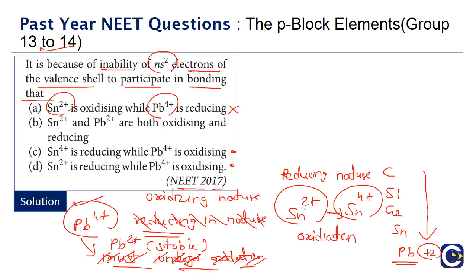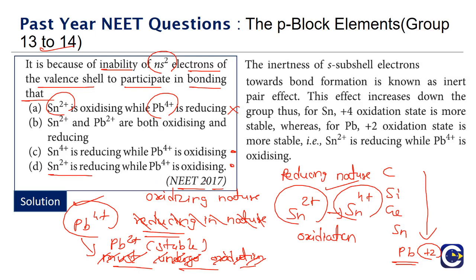So if tin 2+ is undergoing oxidation to become tin 4+, it is showing reducing nature. The correct answer is that Sn2+ will be reducing in nature, while Pb4+ will be oxidizing.